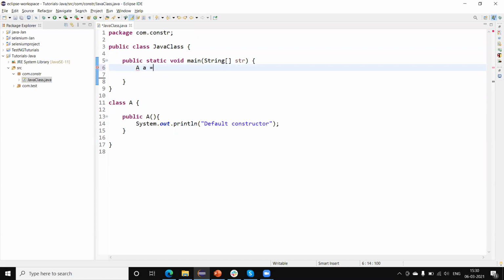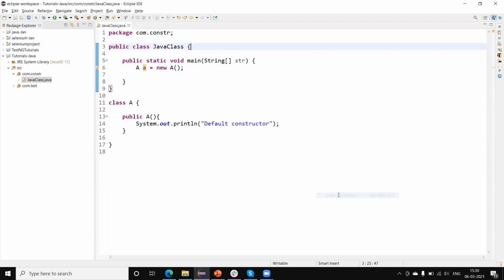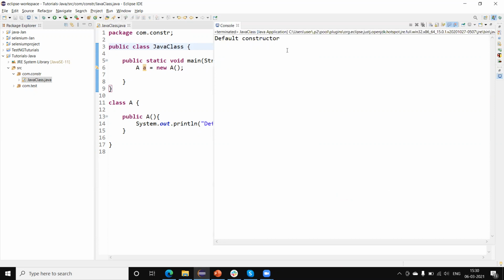A equal to new A. I have created only the object of class A with the help of the new keyword. Now let me execute. Now you can see I'm not calling the constructor directly. It is automatically invoked when I am creating the object.